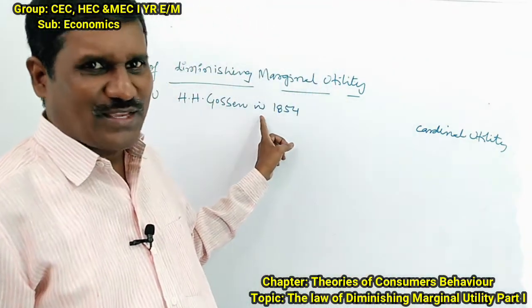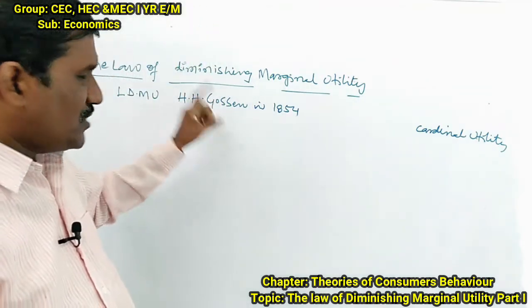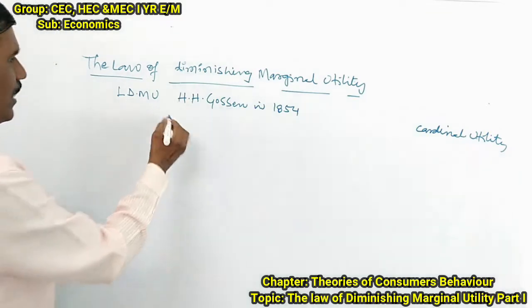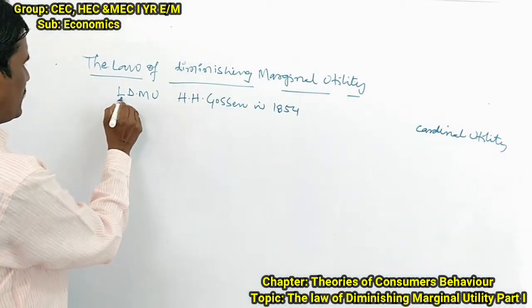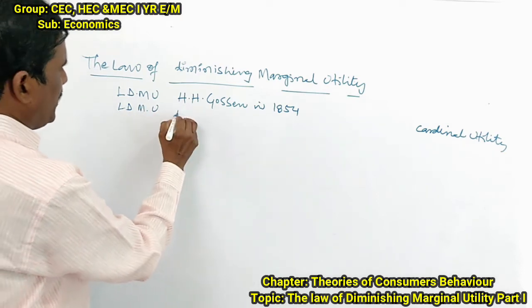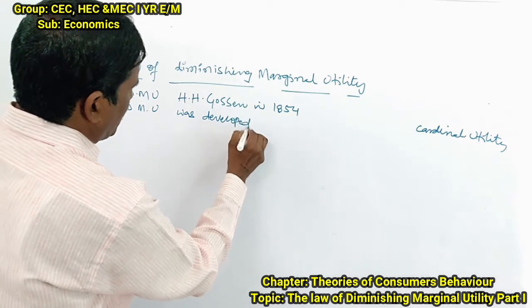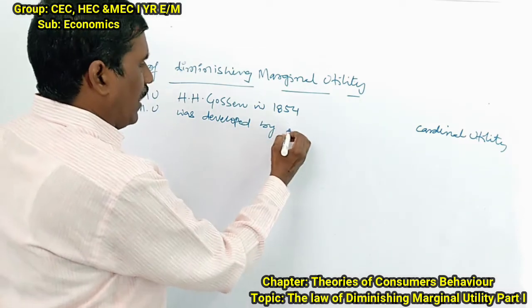But the law of diminishing marginal utility was developed by Alfred Marshall.